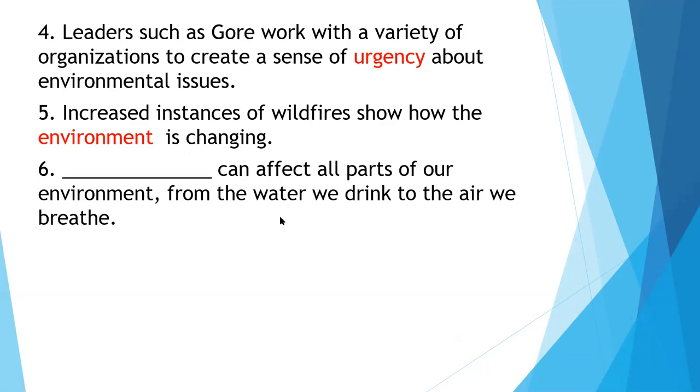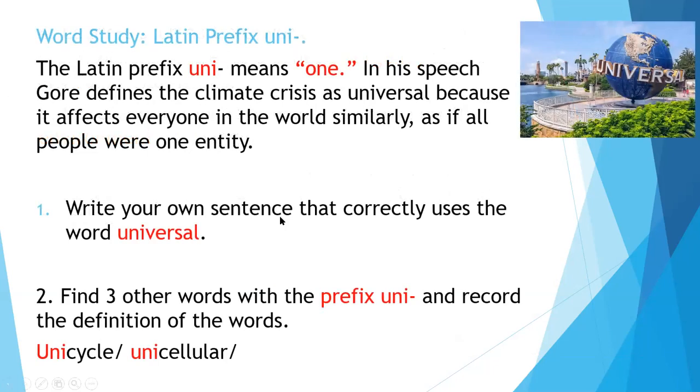Right, let's move on. Okay, this is just a bit of grammar practice using prefixes. Just to remind you, the prefix uni is a Latin prefix. It means one. And a prefix is a word or a few letters that we can attach in front of a word to change the meaning of the word. In his speech, Gore defines the climate crisis as universal because it affects everyone in the world, similarly as if all people were one entity. So that's how Gore uses it in the speech that we read.